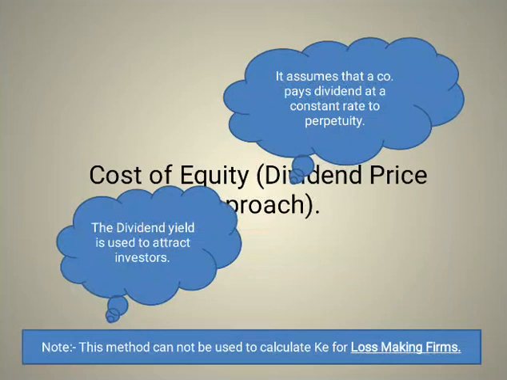If a loss making firm is paying dividends, then you have to think like ACP Pradyuman. कुछ तो गड़बड़ है दया. Fine. So moving ahead.